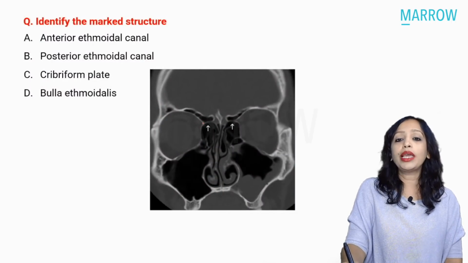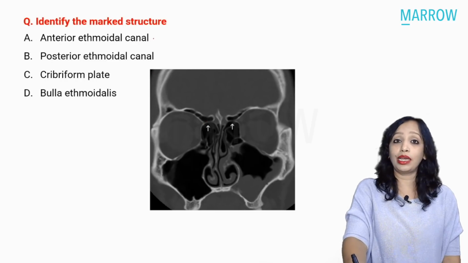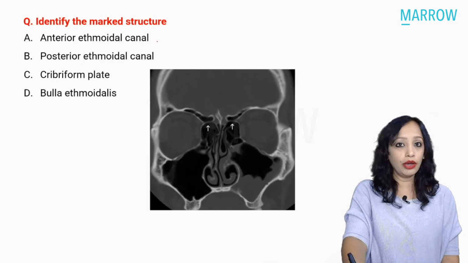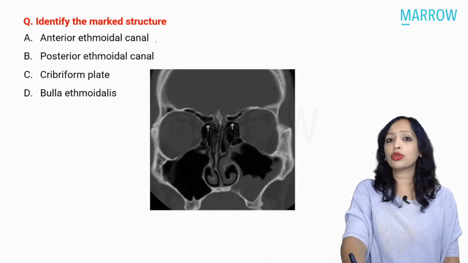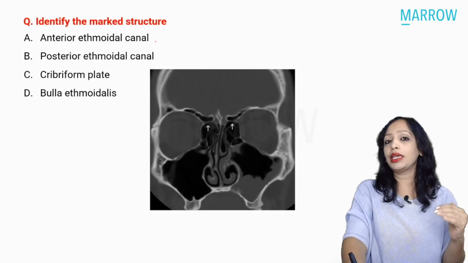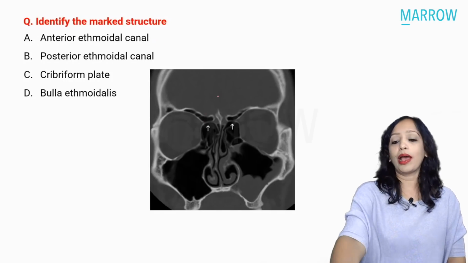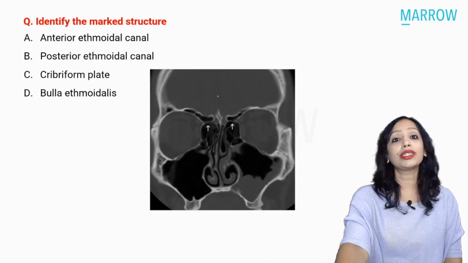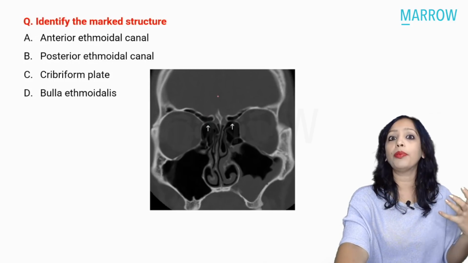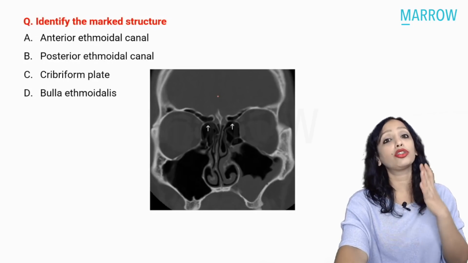So along with the artery also passes the nerve. So maybe next time, instead of canal, the question asks anterior ethmoidal artery, posterior ethmoidal artery, or anterior ethmoidal nerve instead of anterior ethmoidal canal. So all these are the same things. Through the anterior ethmoidal canal, enter the anterior ethmoidal artery and the nerve. So if injured, what will happen? There will be orbital hematoma, which is an emergency condition because that will lead to compression of the optic nerve that can lead to permanent blindness. Orbital hematoma has to be drained immediately, which means that this artery also has to be ligated immediately.